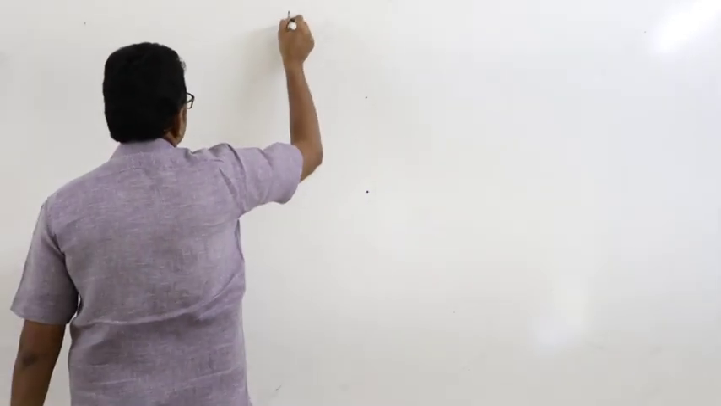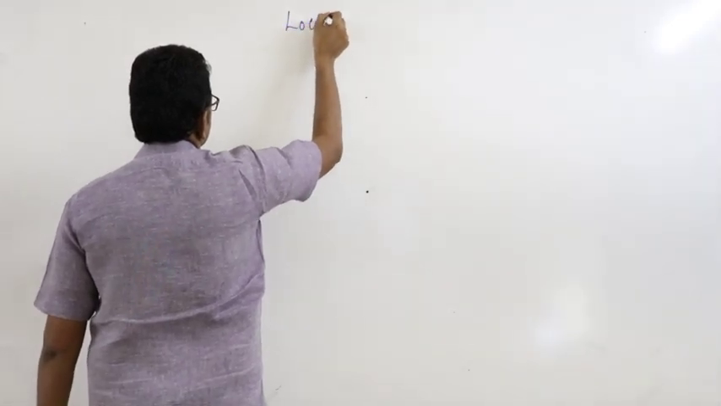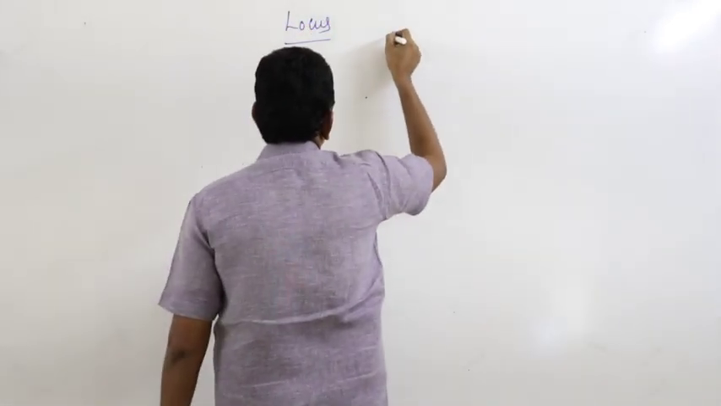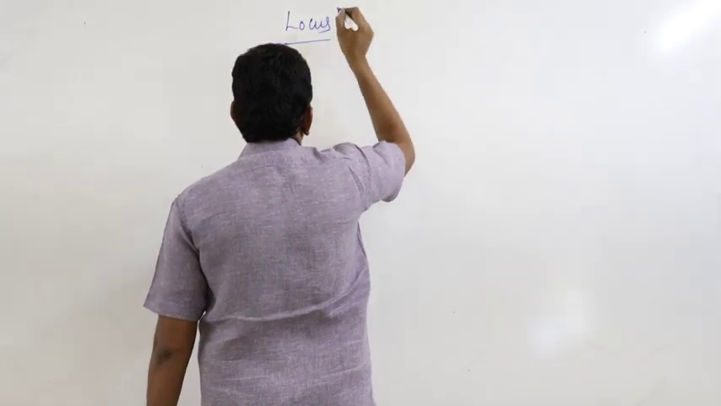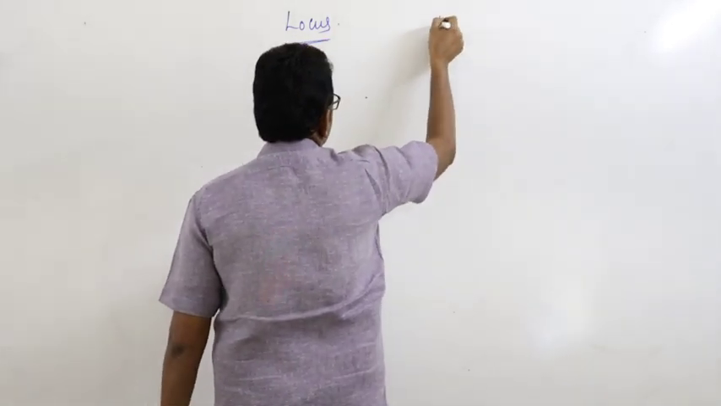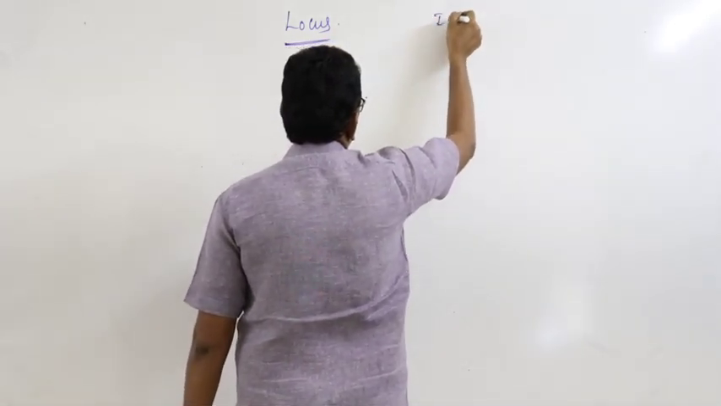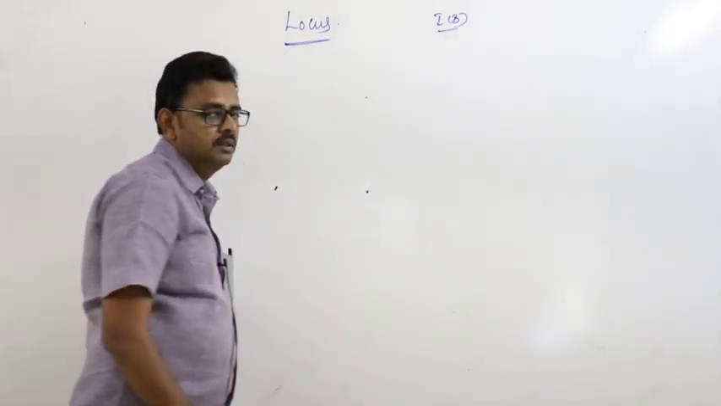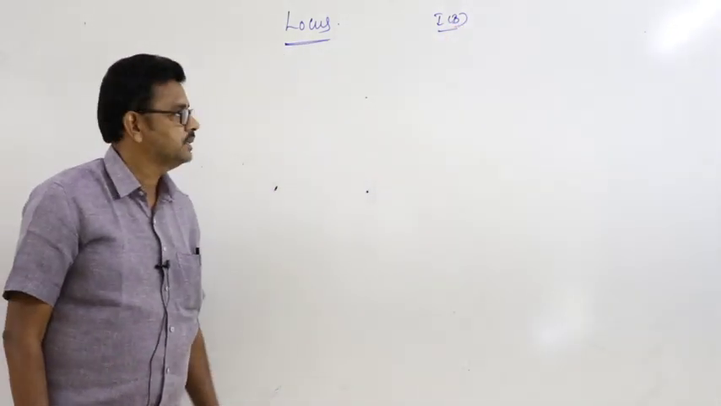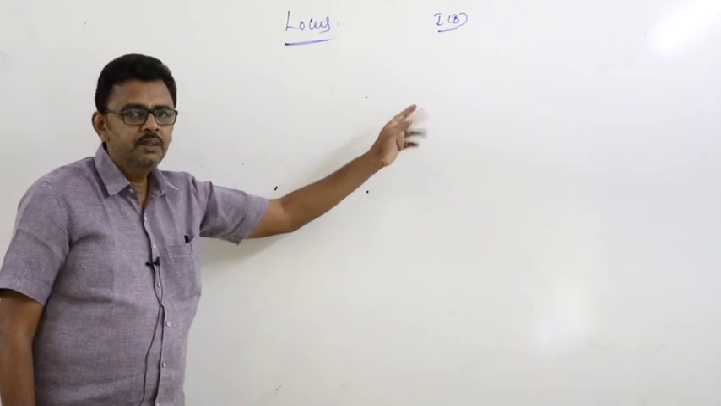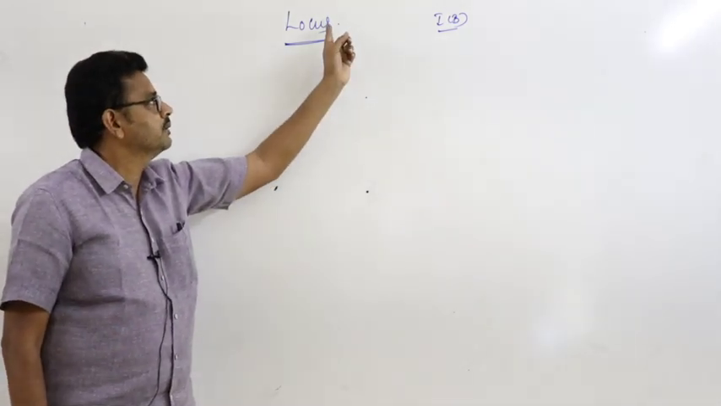Locus. That is in coordinate geometry topic. That topic is in 1B. 1B means in first year we have two papers, 1A and 1B. This is the 1B topic, locus.